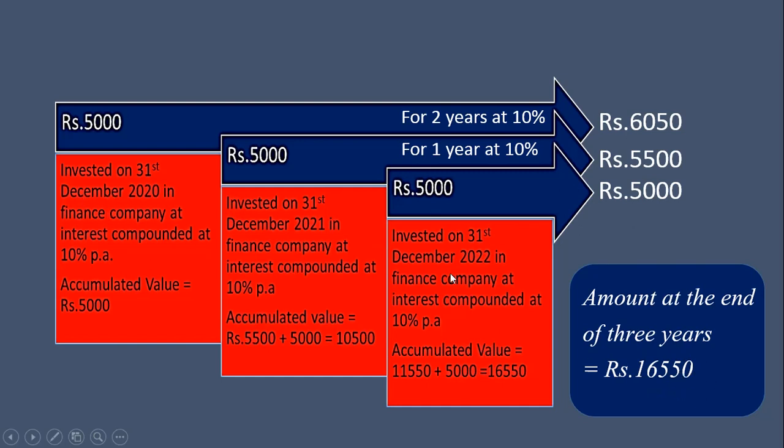Now in this example, the investment is made yearly at the end of the year, so it is known as immediate annuity. The annuity which is made at the end of the period is known as immediate annuity. Now here we can consider like this or like this, so we get the same amount. We can calculate the same amount by using one formula, which we will see in the next slide.